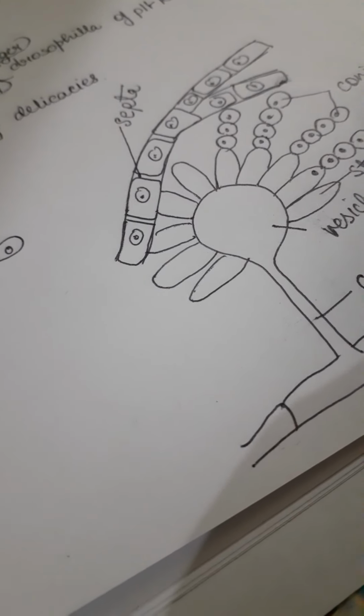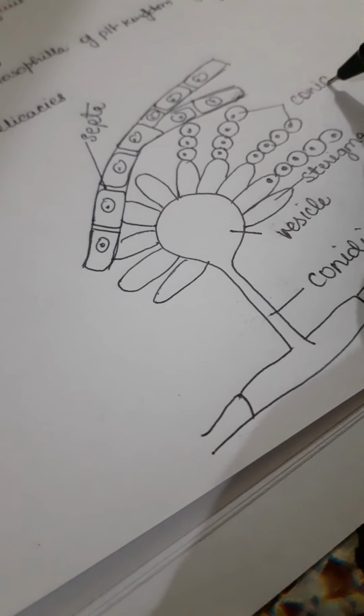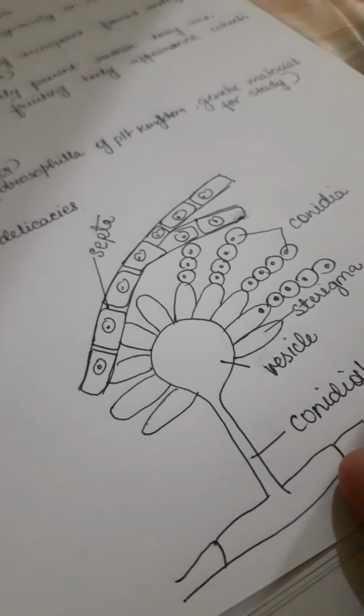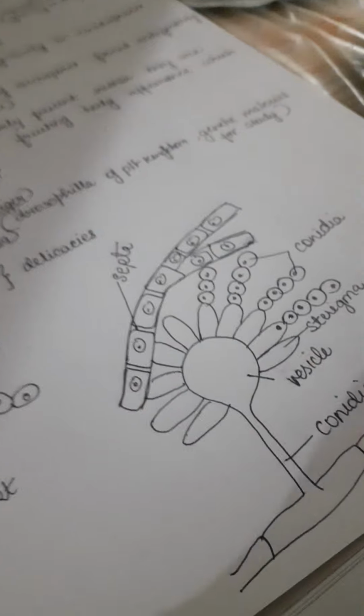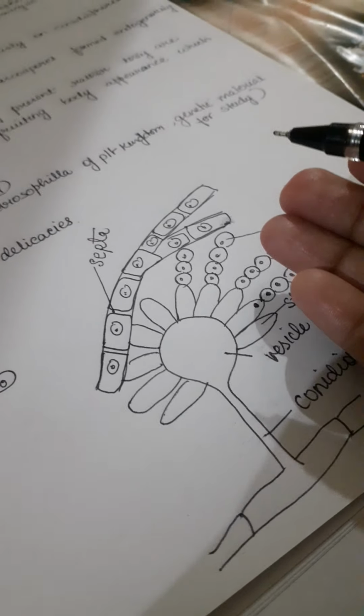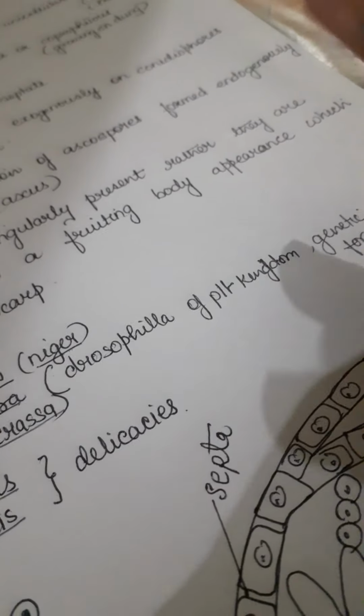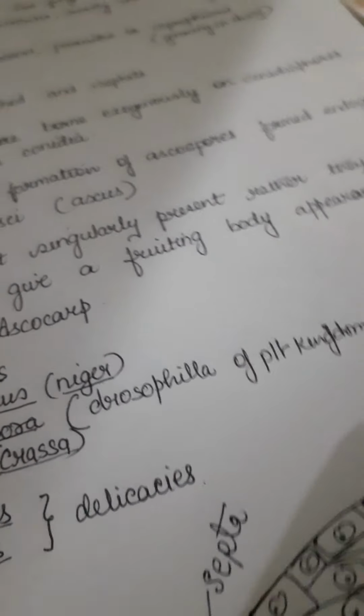Just to maintain a difference, they have been given another name. So they are known as conidia. This can be an Aspergillus. Easily you can take the example of Aspergillus, which is an Ascomycete, unlike Rhizopus that was there in Phycomycetes.